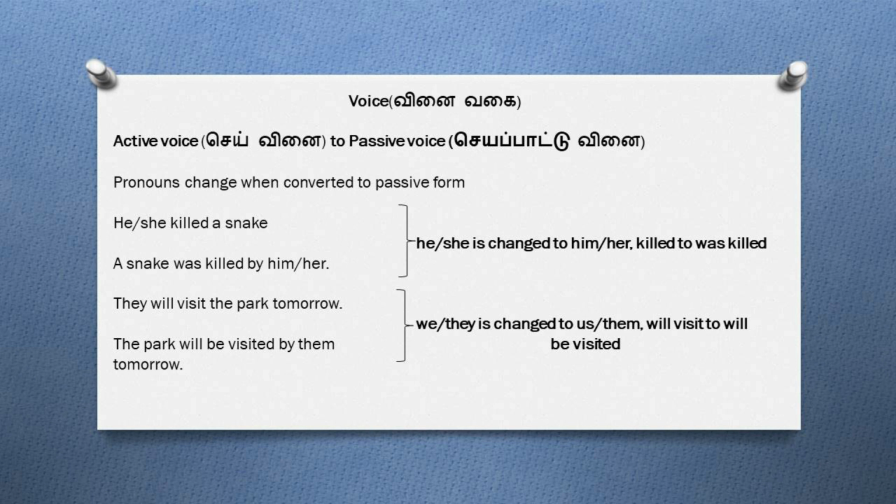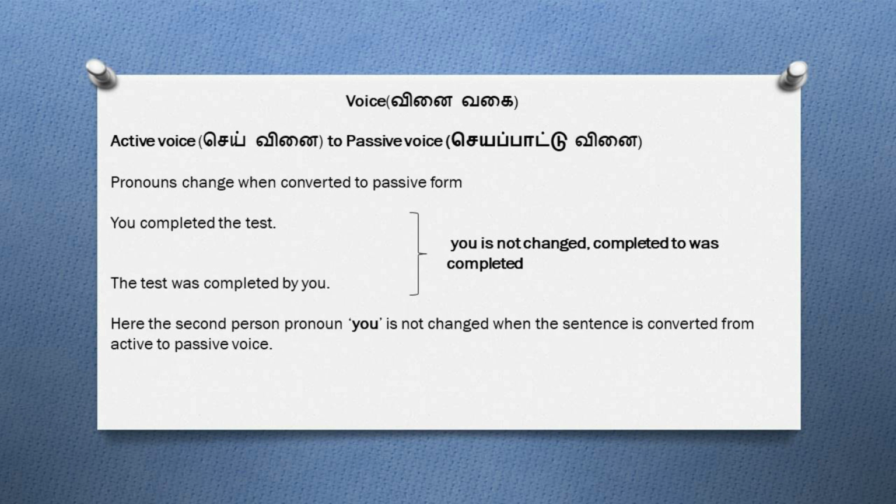The next one is, they will visit the park tomorrow. When written in passive voice, the sentence will become, the park will be visited by them tomorrow. So in the active form, we have used the pronoun they, and in the passive form, the pronoun them is used. And if I say, you completed the test, this sentence is in its active voice, and when I change this sentence to its passive form, the sentence will become, the test was completed by you. Here, the pronoun used in the active voice and the passive voice is the same, that is you. So in this case, there is no change of pronouns.